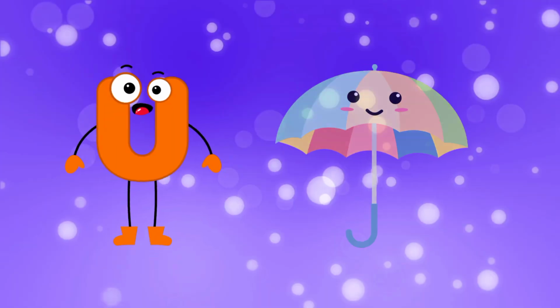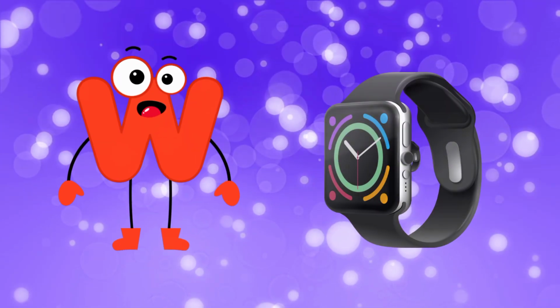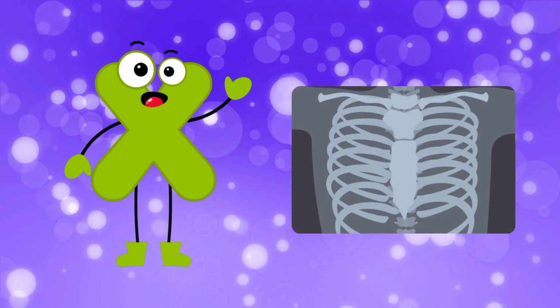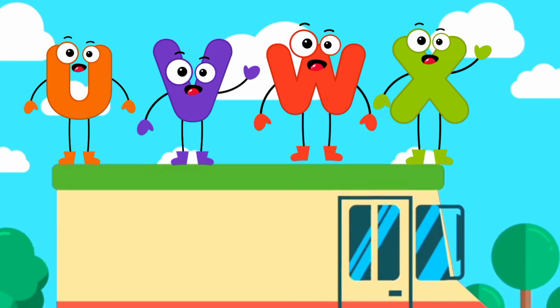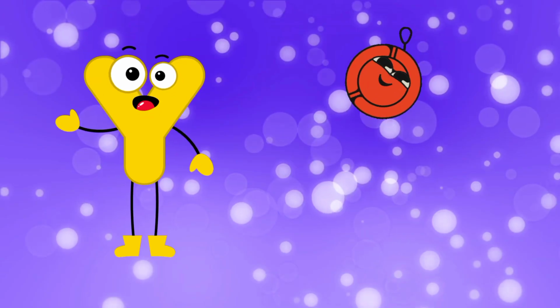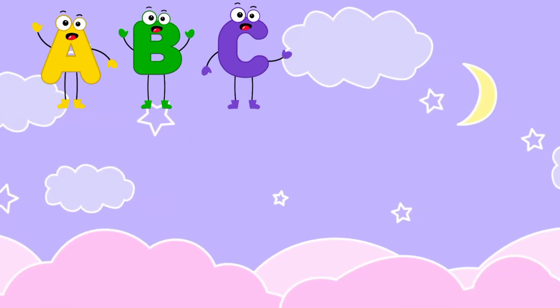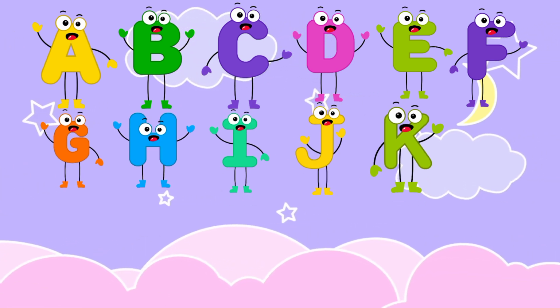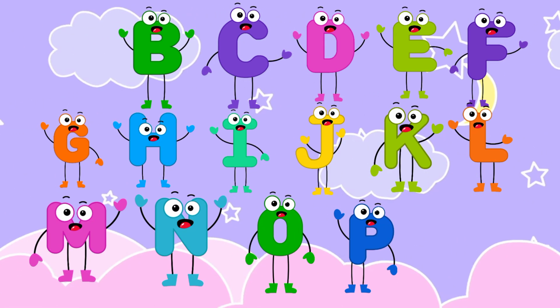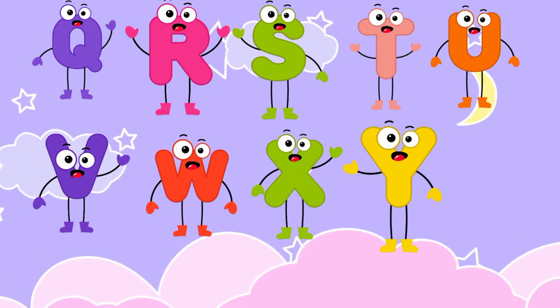Q R S T. U for umbrella, V for van, W for watch, X for x-ray. U V W X. Y for yo-yo, Z for zebra. Y and Z. A B C D E F G H I J K L M N O P Q R S T U V W X Y and Z.